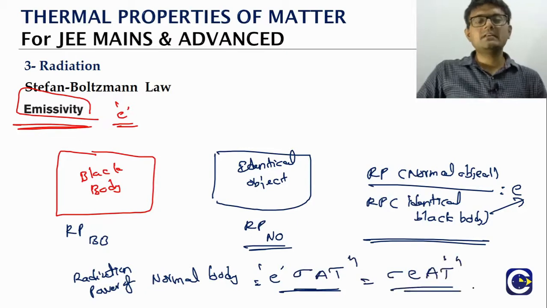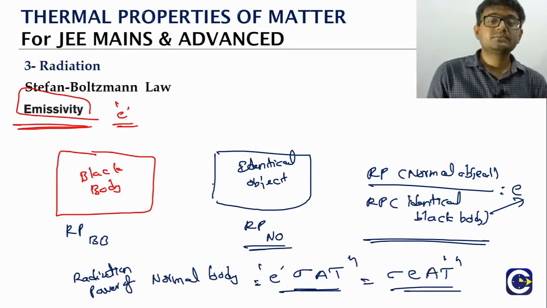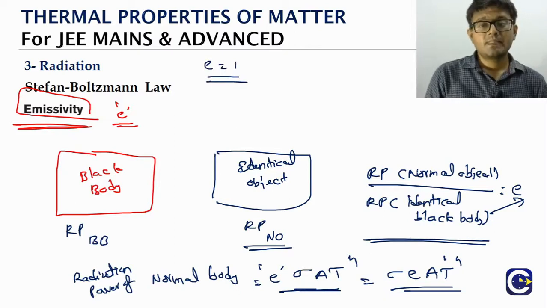Here the thing that we need to note is the range of values the emissivity can take. For a black body, what is the value of emissivity? 1, because the normal object will emit just like the black body.